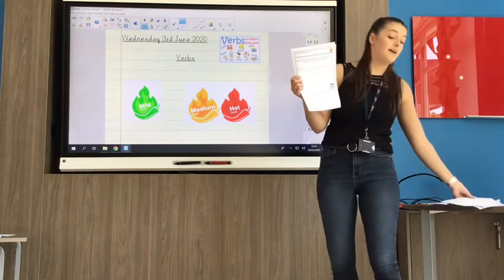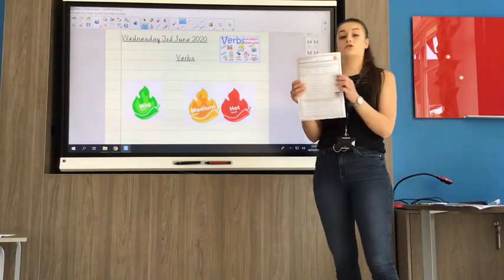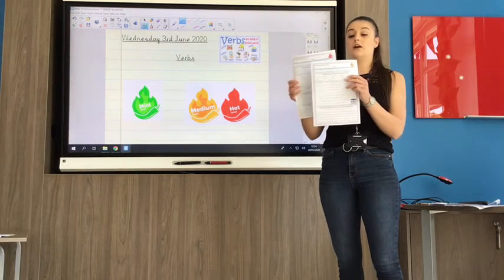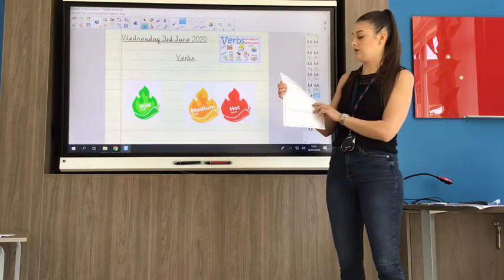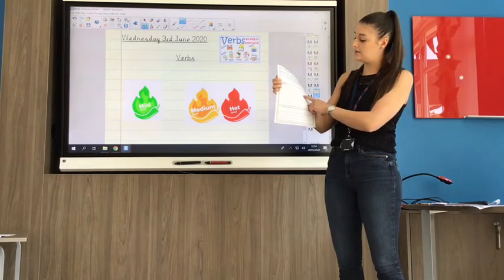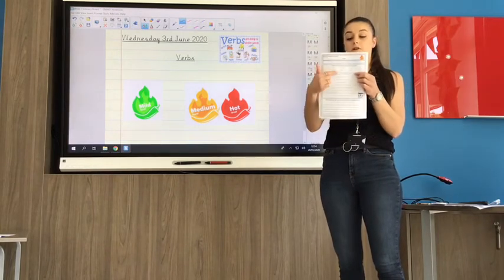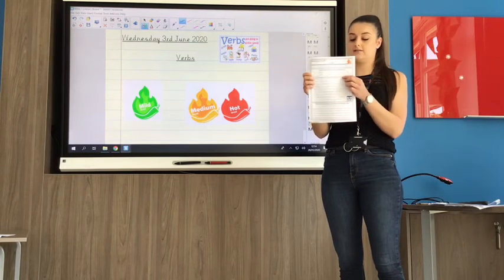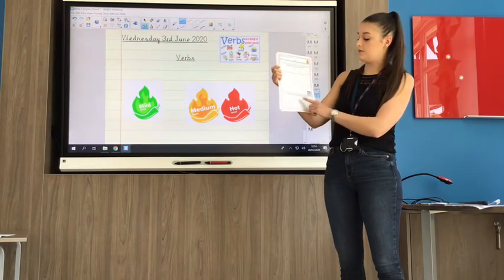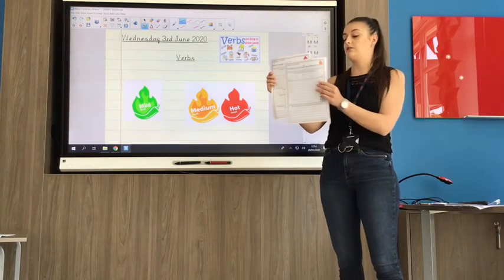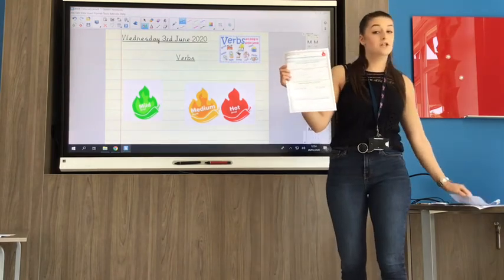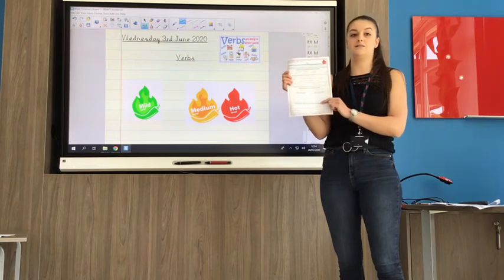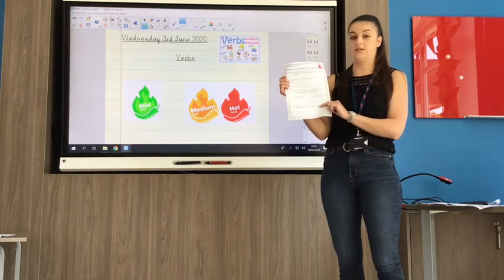If you are in mine or Miss Charlesworth's, you might want to start on the medium chilli and possibly have a go at the hot. It's up to you what you want to do. So you might have complete the sentence with the verbs. So you've got loads of verbs in this box and you've got to put them in the right sentence where they make sense. You've also got at the bottom, write your own sentences including the verbs. And then if you're up for a challenge today, we have that present tense and that past tense box for you to sort your verbs into.